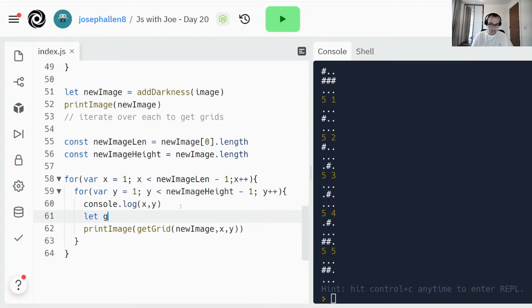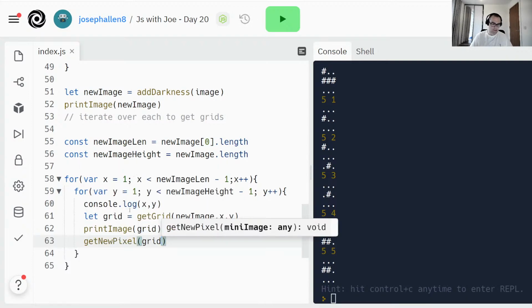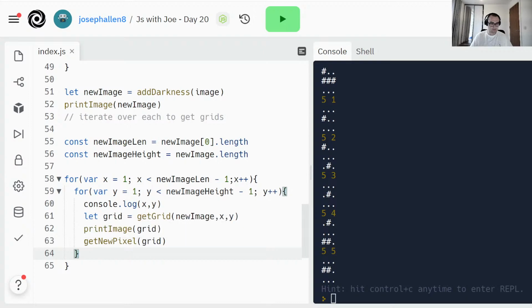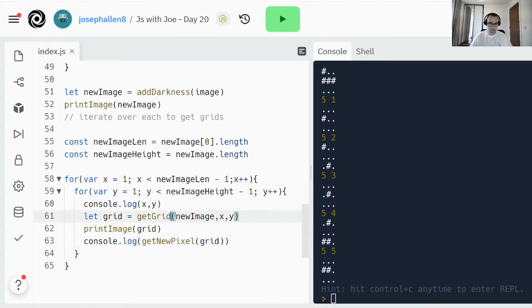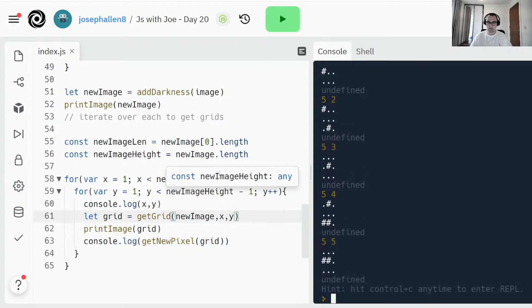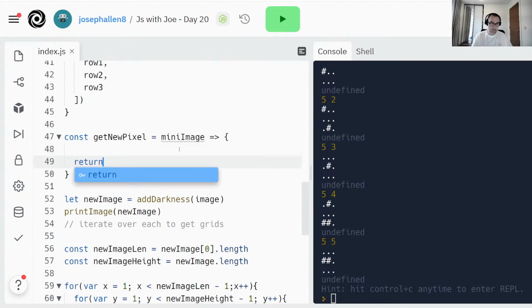So let's say let grid equal get grid new image there, print image grid, and we can call get new pixel with that grid as a function. And let's just console.log that for now so we can see them running every time. Undefined, but I've not returned anything yet. So let's just return 34 every time, just so we can see it working.